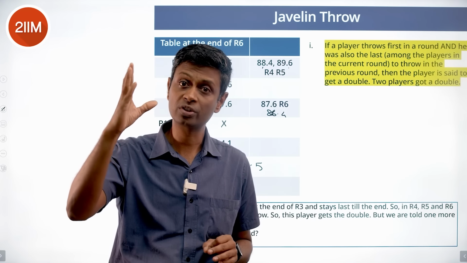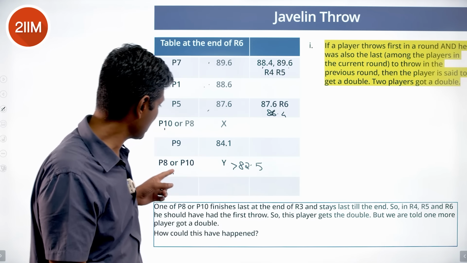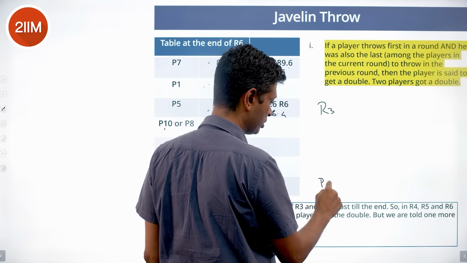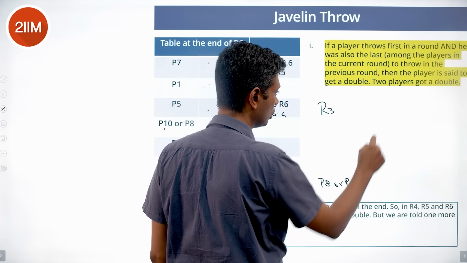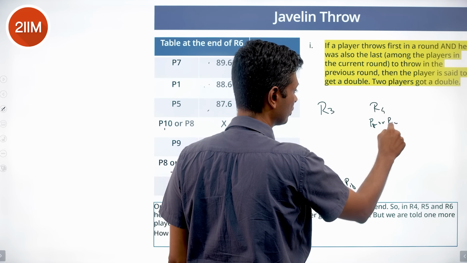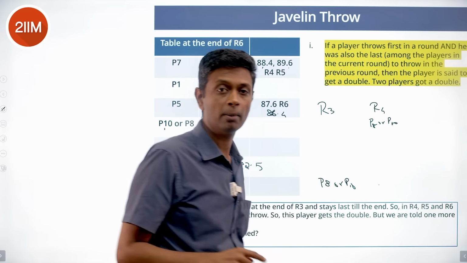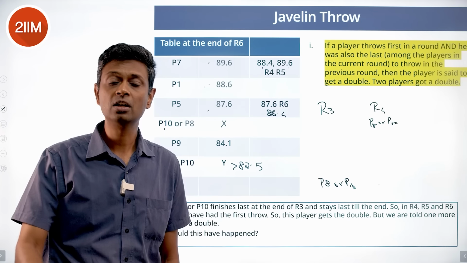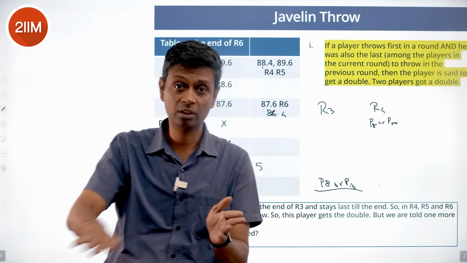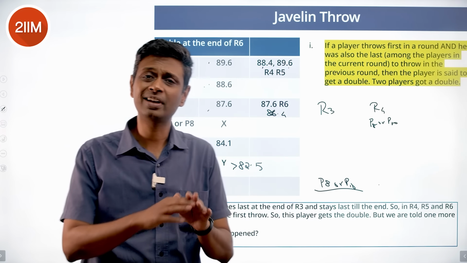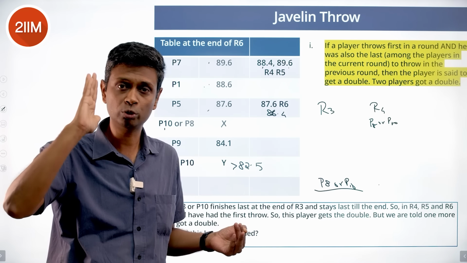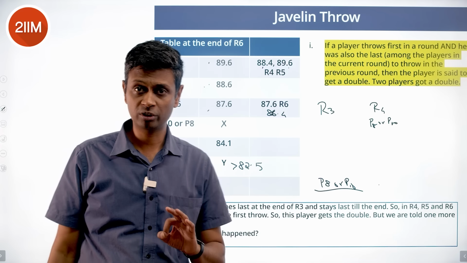Last person throws first. Whoever was last at the end of round 3, last is P8 or P10. Round 4 first throw would have been P8 or P10, whoever this was. Again continues to be last, P5 they would have been first, again continues to be last, P6 they would have been first. Whoever was last here does not improve his score, stays as it is. If they're 82.6, it stays as 82.6. Their best throw is what they threw in rounds 1, 2, 3 or round 2 to be precise. After that, there will be no improvement in the score.